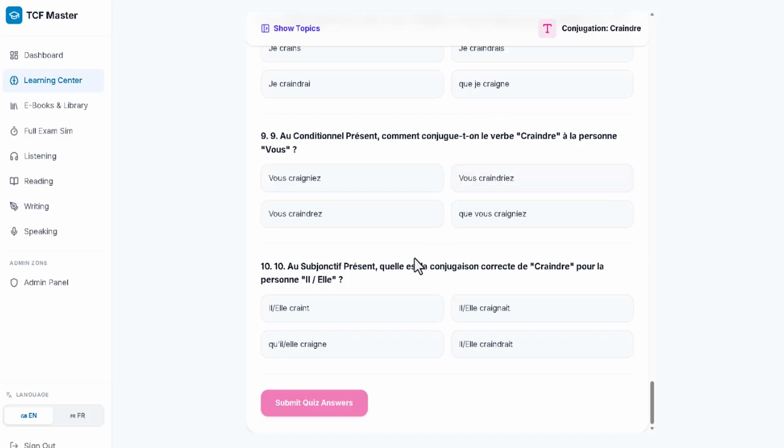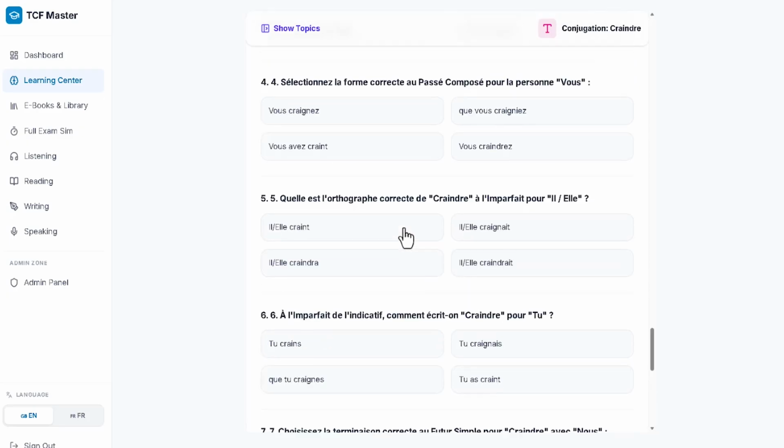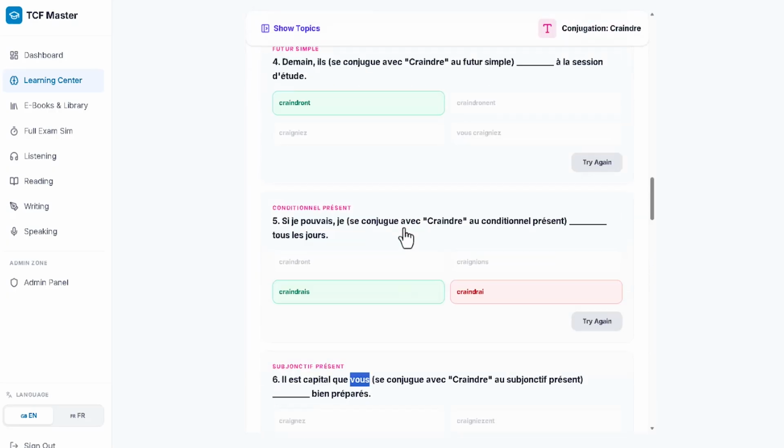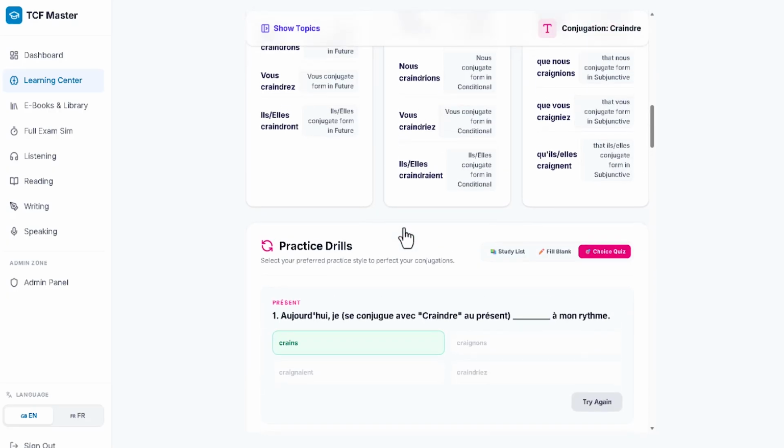So what I'm just saying is that when it comes to conjugation and you are finding it difficult to master conjugation, this platform is the best platform you can use.